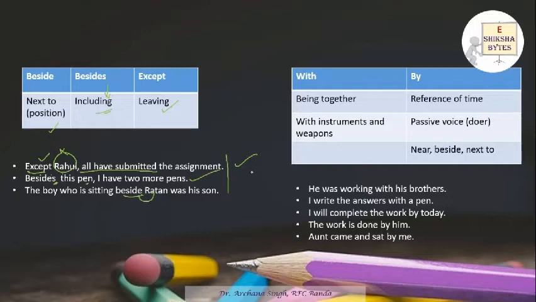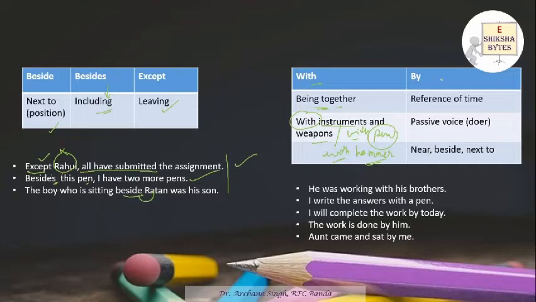Now with and by, this one is very interesting. With is used when we are talking about being together. Being together means you're working with his brother. I am working with you. I am with you. It shows the togetherness. And when some work is being done with the help of any instrument or weapon, in that case we use with. Like with pen. Pen is what? It's a kind of an instrument. Pen, with hammer. Again, this is an instrument, so in this case we use with.